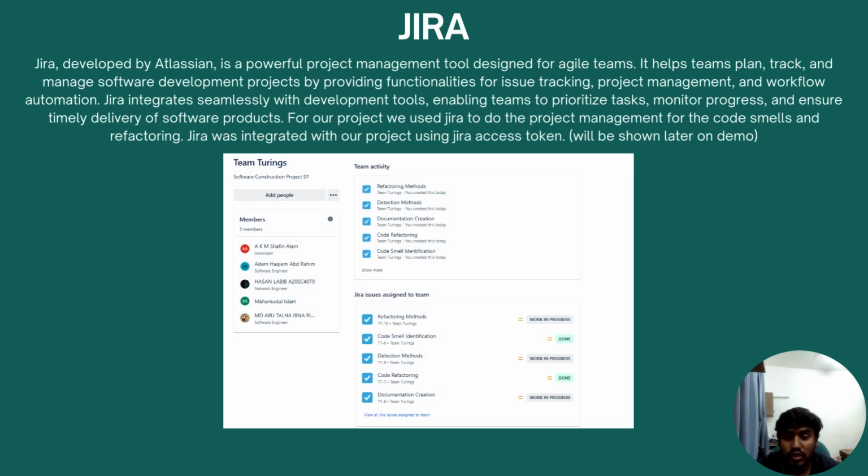Hello everyone. Now I am describing Jira. Jira, developed by Atlassian, is a powerful project management tool designed for agile teams. It helps teams plan, track, and manage software development projects by providing functionalities for issue tracking, project management, and workflow automation. Jira integrates seamlessly with development tools, enabling teams to prioritize tasks, monitor progress, and ensure timely delivery of project software products. For our project, we use Jira to do the project management for the code smell and refactoring. And Jira was integrated with our project using a Jira access token. Further, we will demonstrate it in our demo part.